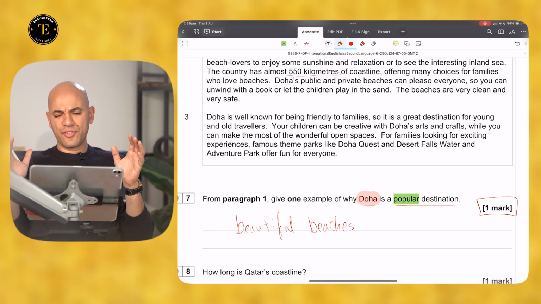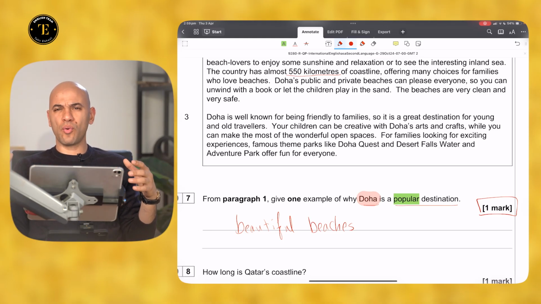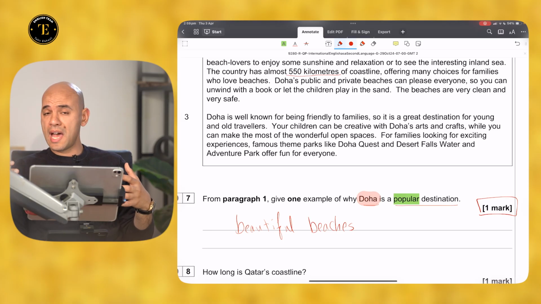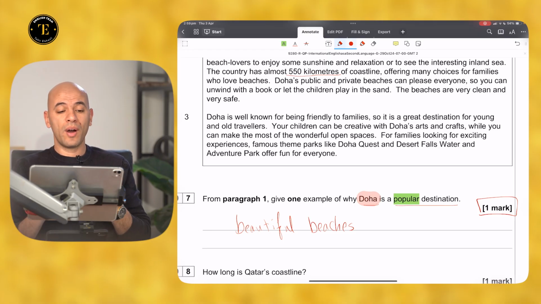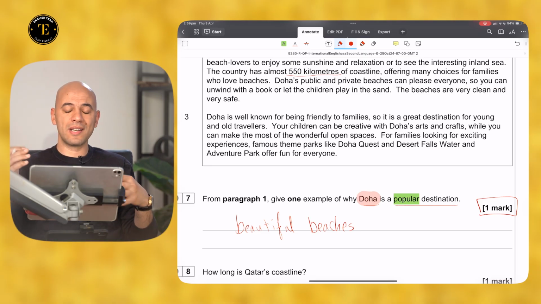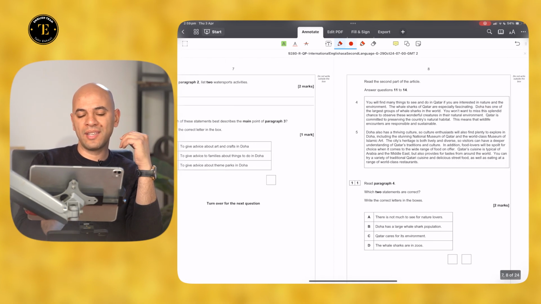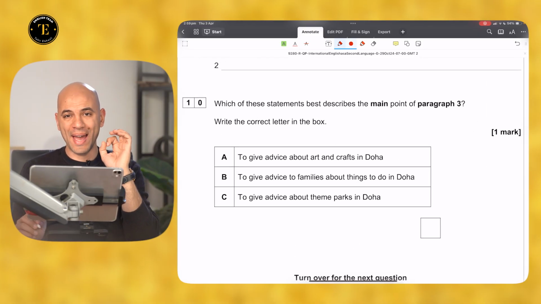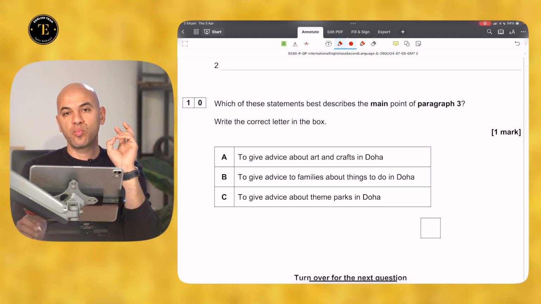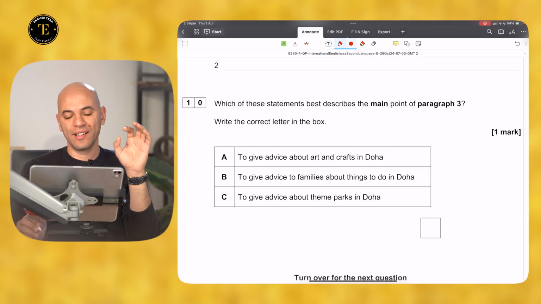So I think, judging by the topic sentence, he's talking about why Doha is popular and is going to mention in particular why it is popular for families. Your children can be creative, while you can make the most of the wonderful open spaces. For families looking for exciting experience, blah, blah, blah. Now, I can go to the options and see which of the given options matches the main idea. Remember that there is one very obviously unclear, irrelevant option that you can easily trim or get rid of.